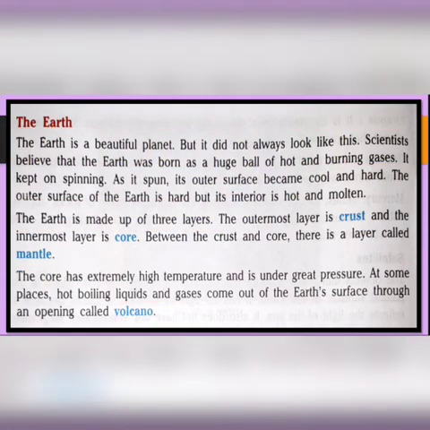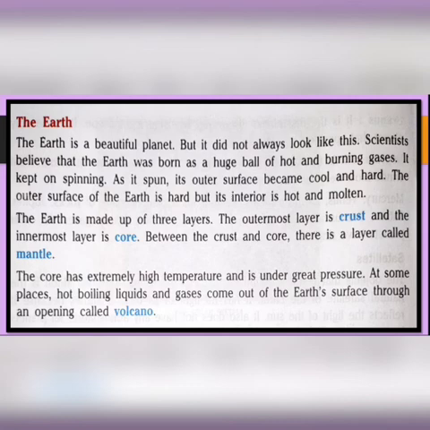Now, let us know about our Earth. The Earth is a beautiful planet, but it did not always look like this. Our Earth is called the blue planet, right? Why? Because it has water. But as it looks today, earlier it was not the same.